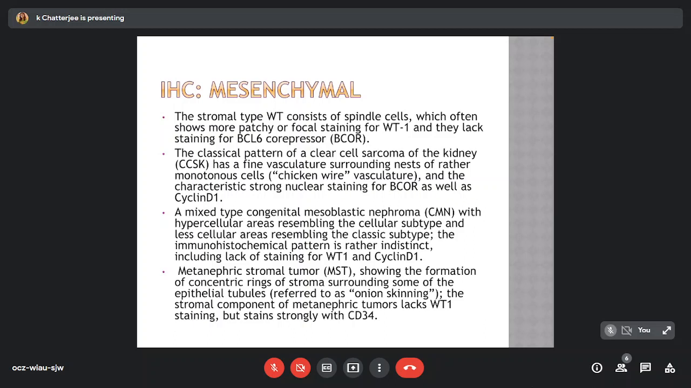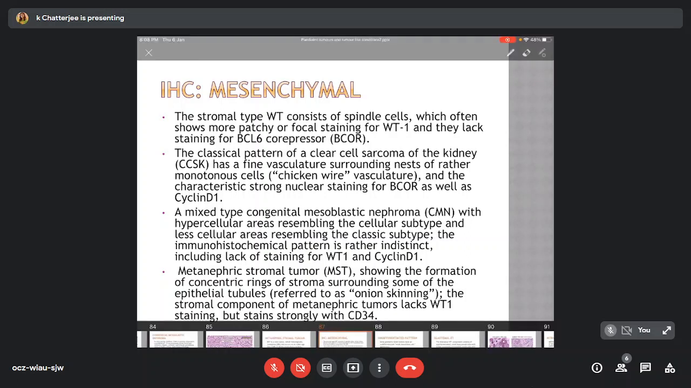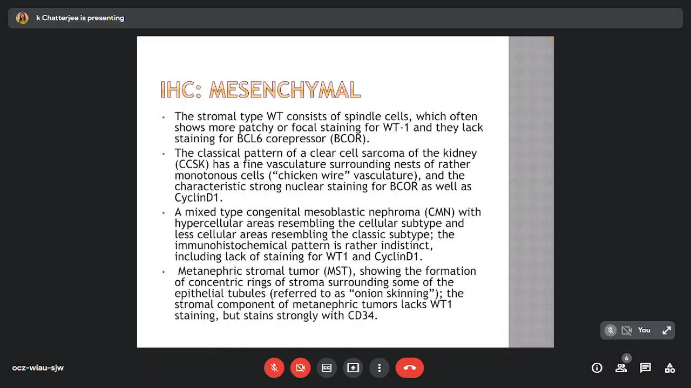A mixed type congenital mesoblastic nephroma with hypercellular areas resembling the cellular subtype and less cellular areas resembling the classic subtype, the IHC pattern is rather indistinct, including lack of staining for WT1 and cyclin D1. Metanephric stromal tumor showing the formation of concentric rings of stroma surrounding some of the epithelial tubules in the onion skinning pattern. The stromal component lacks the WT1 staining but retains strongly the CD34 staining.